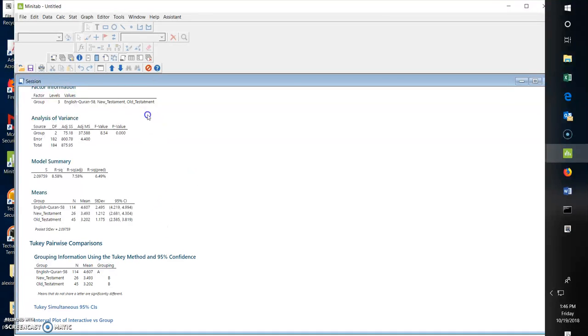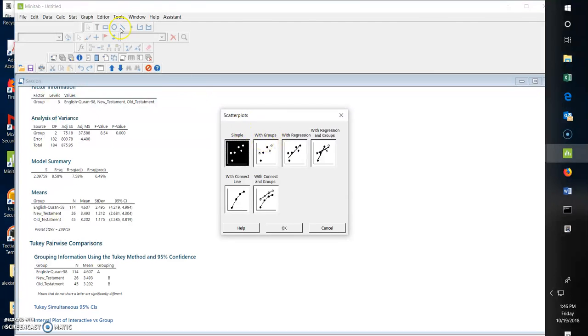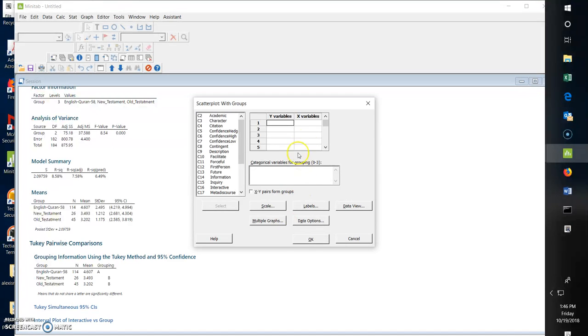Now if we want to get really interesting, we can make a graph of this, under scatter plots. Under graph, scatter plots, we hit With Groups, and we hit OK. And then the x variable, we could make high confidence, and the y variable, we can hit interactivity. Okay, and then the grouping variable is going to be the group, and we can let it rip and see what happens.